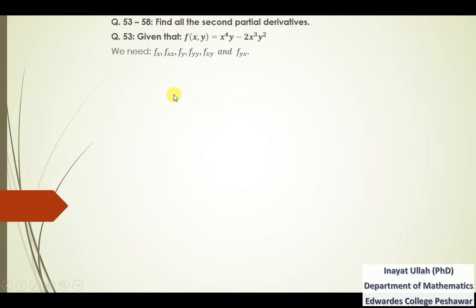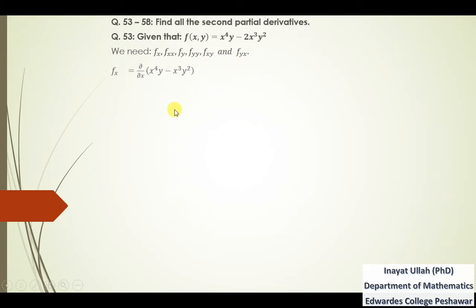So we need fxx, fy, fyy, fxy, and lastly fyx. Usually the answer of these two are always the same whenever the function is continuous and differentiable.